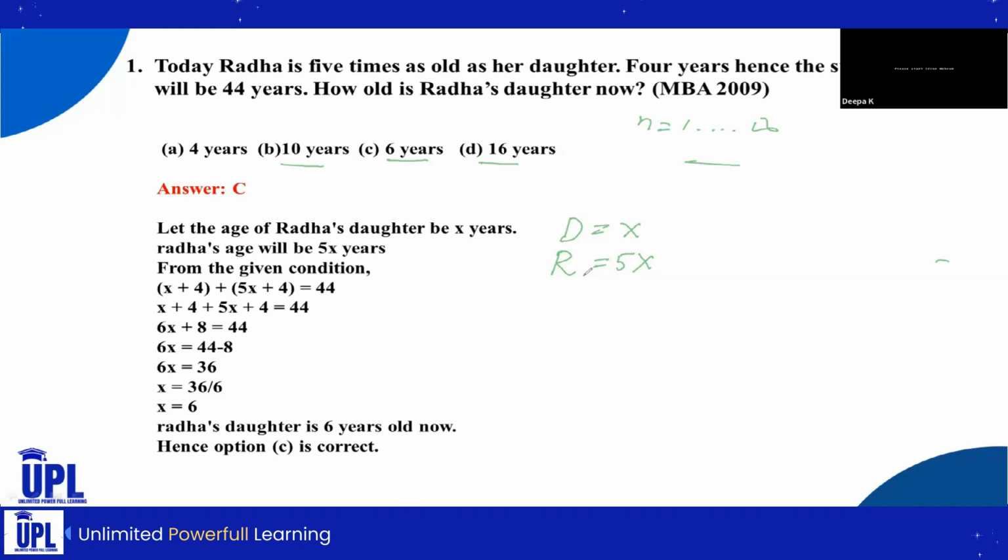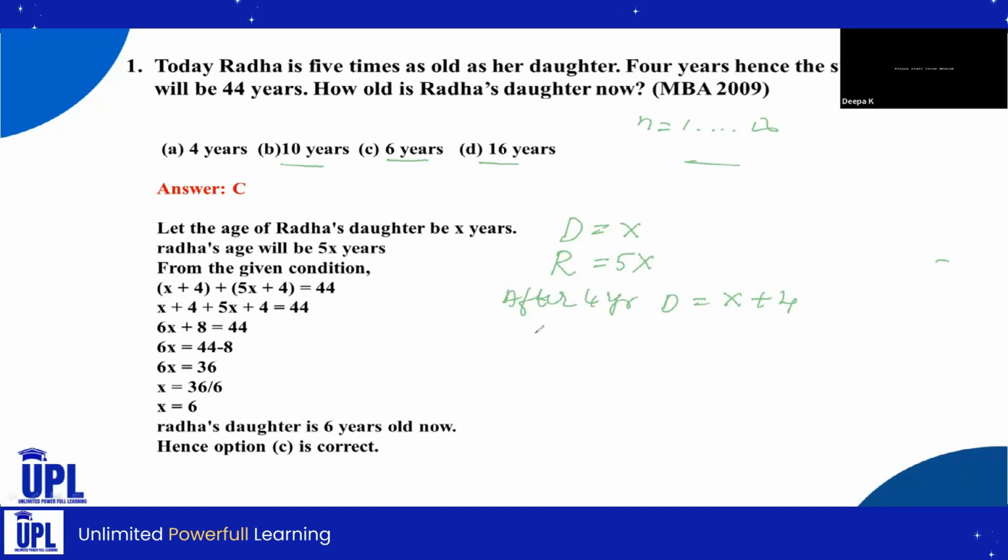So after 4 years, the daughter's age will be X plus 4. After the word hence, we should add the given years. So I'm going to write X plus 4; this is the daughter's age after 4 years.